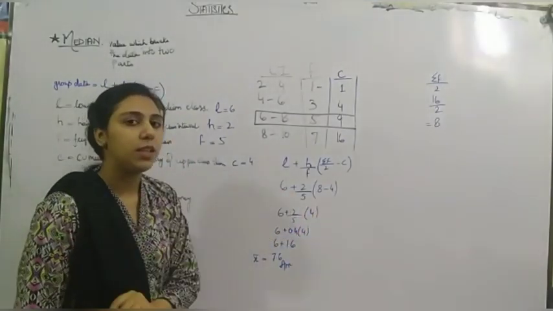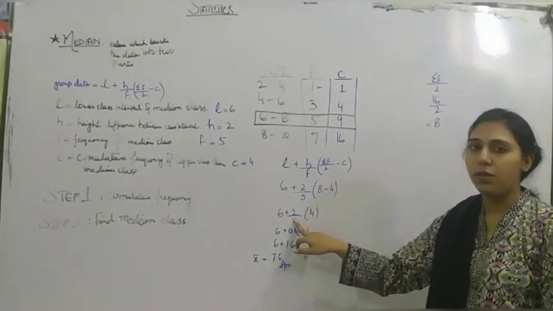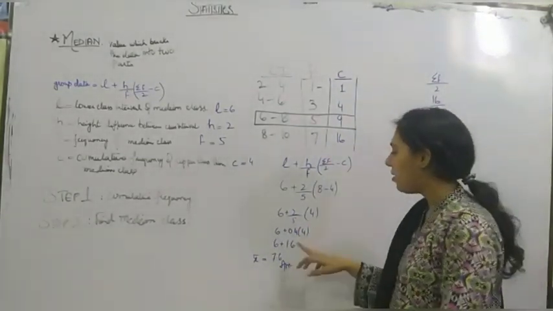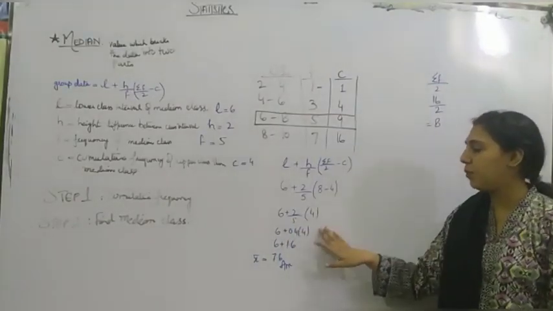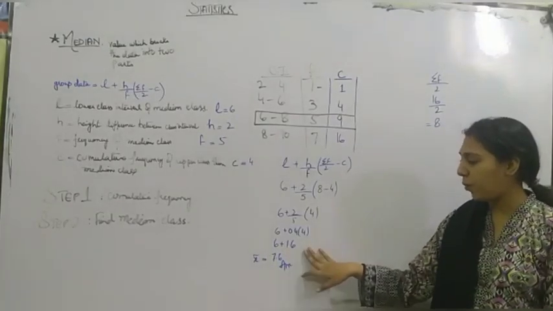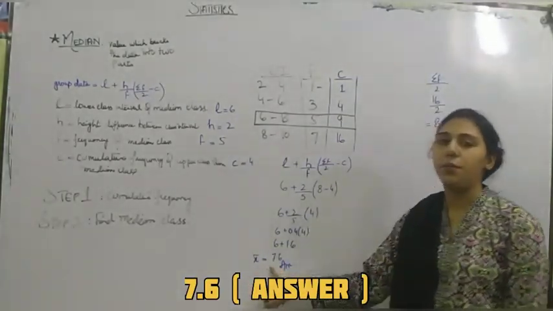Then here comes the division. We have to divide 2 by 5. We can take LCM, but it will take much time. It is easier to divide first and then multiply with the bracket. Later then we will add 6 plus 1.6. We will get our median of grouped data, which is 7.6.